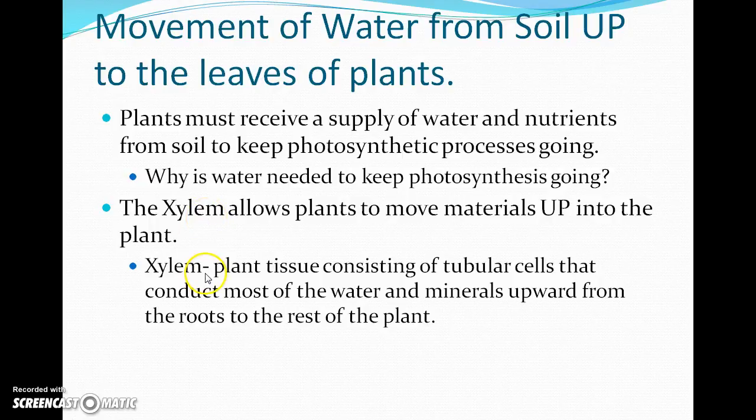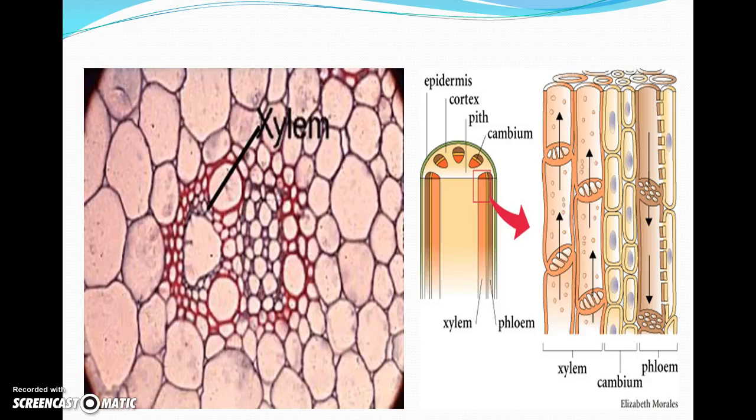Xylem is a plant tissue that moves water and nutrients from the roots of the plant to everything else that's further up the plant. So in trees, it's moving it from the roots in the ground up to the leaves in the sky, okay? The flowers in the ground, same thing. It's moving everything from the roots up. Xylem moves everything up. Vocab word, you just have to know xylem moves water and nutrients up the plant.